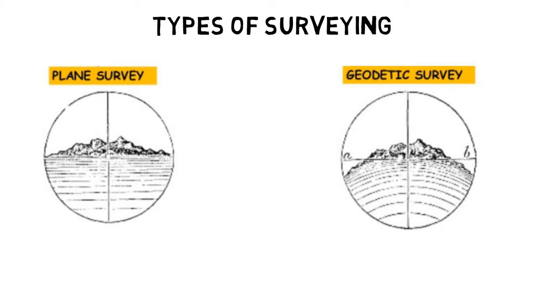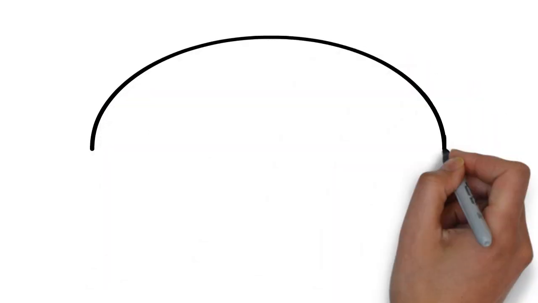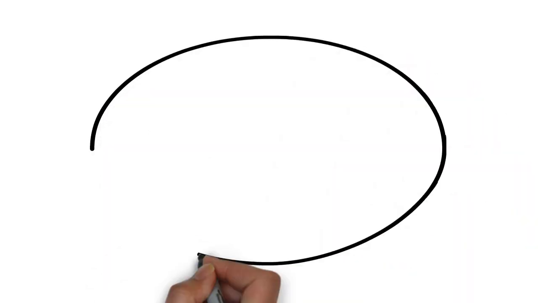Before I explain these two types of surveying, I would like to clarify the basics of survey lines which we draw on the earth. As we know, the earth is spheroidal in shape.